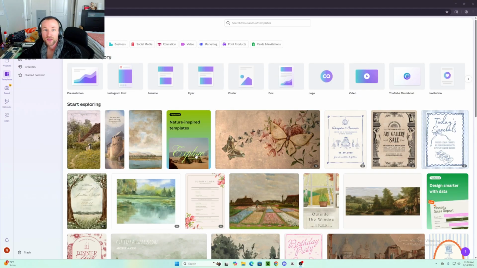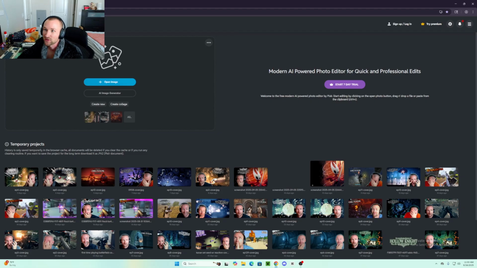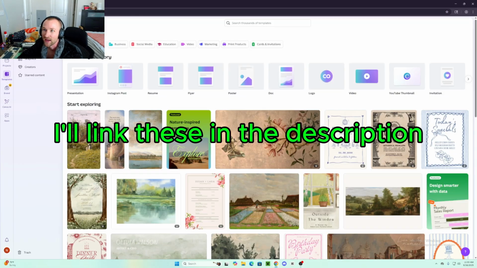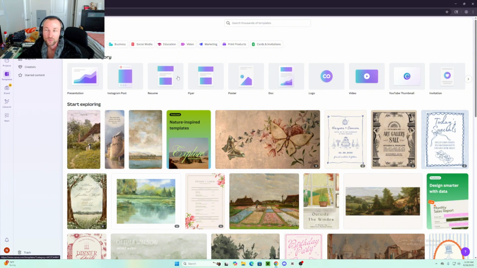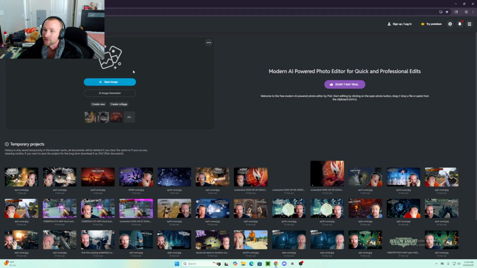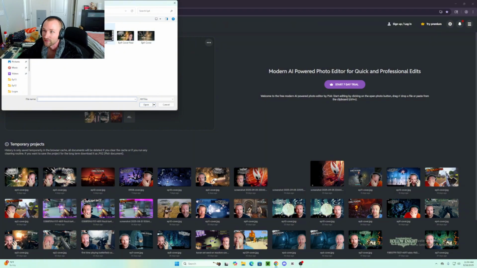Okay, so now that we have the image in question, we have these two tabs open. This is called Pixlr Express. This is a free app, and then we have Canva. I use Canva Pro. Without Canva Pro, you're not going to be able to use the background removal tool, so you're going to want to have that. It's really cheap. It's only like 10 bucks a month, but this does an excellent job of editing thumbnails.